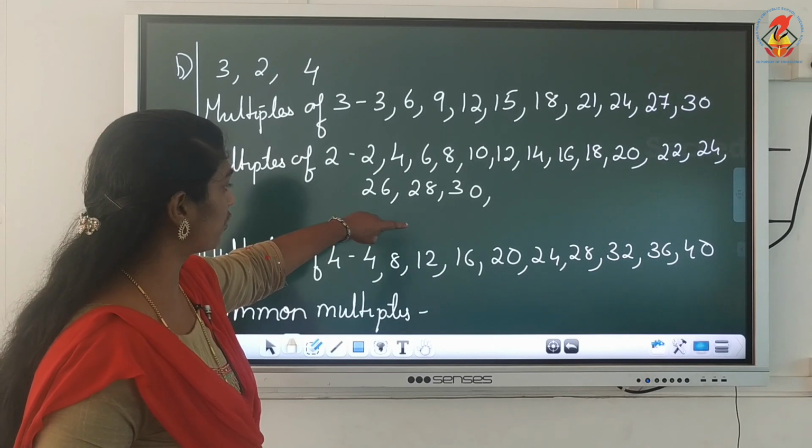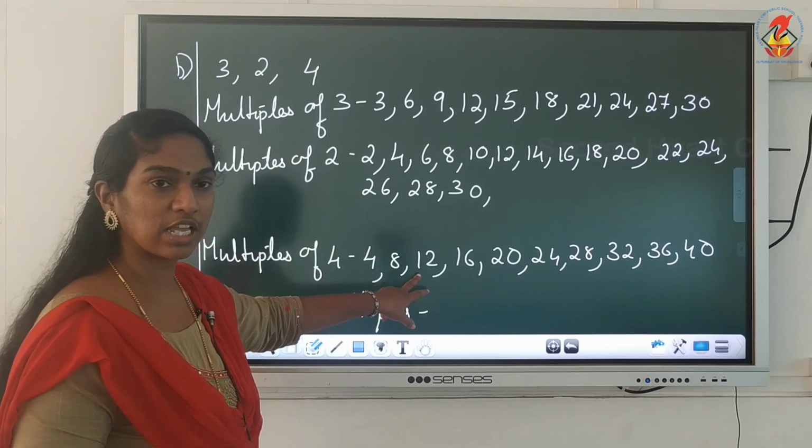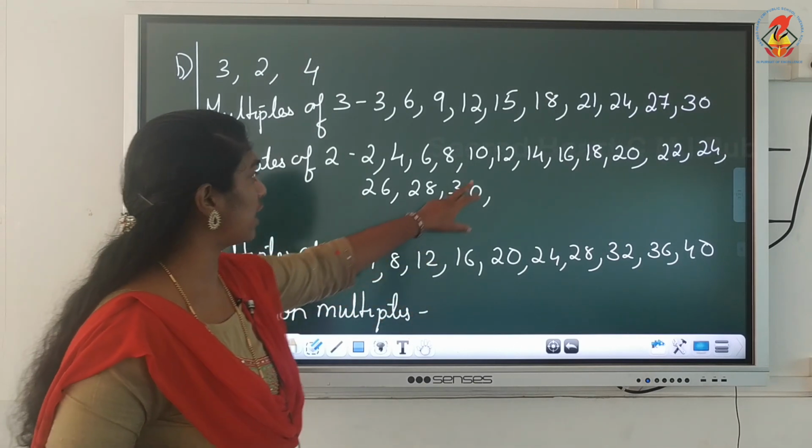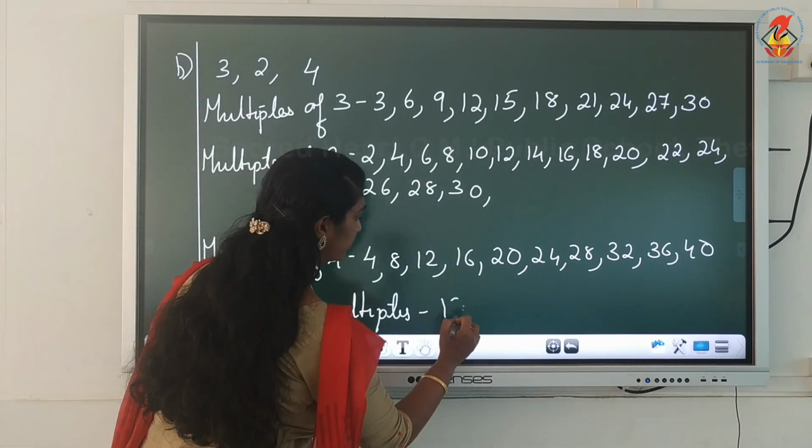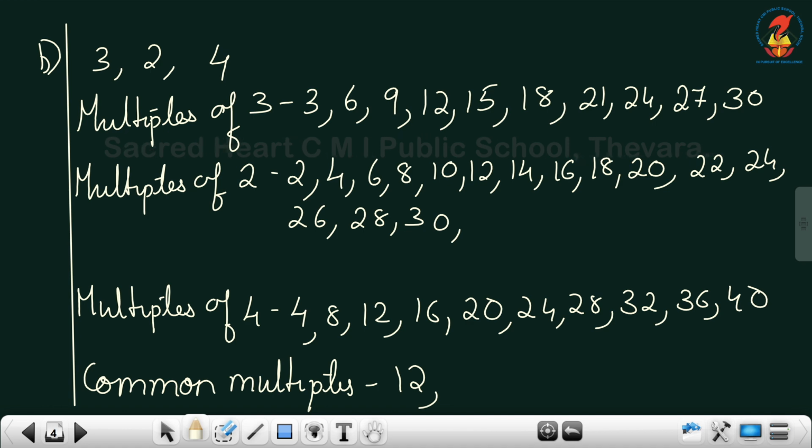What about 12? The first common multiple. Yes, we have got 12, right? So 12 is common in all the three numbers. So I'll start with 12. The first common multiple is 12. Now next one, second one. Can you find out anything? Second one children? Yes, I have got 24. 24 is common in all the three. Yes, 24.